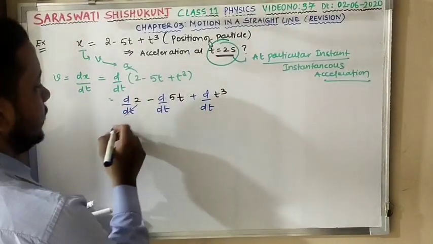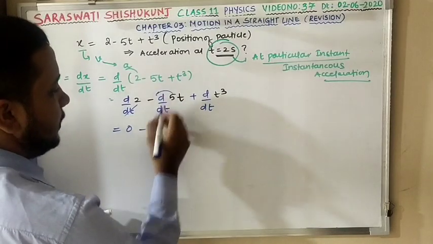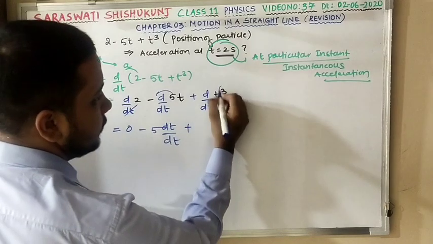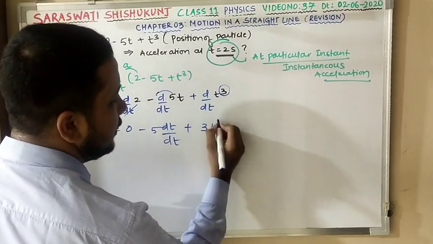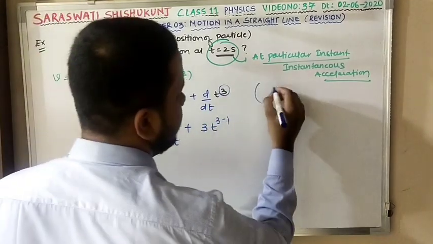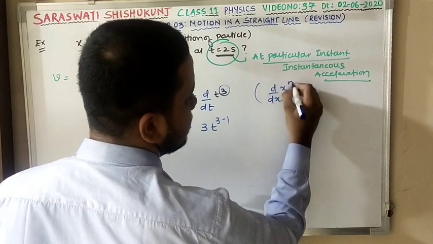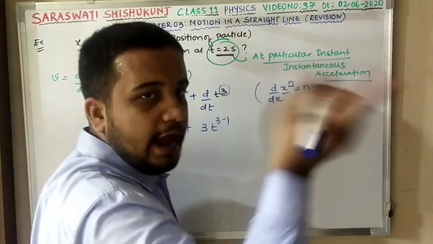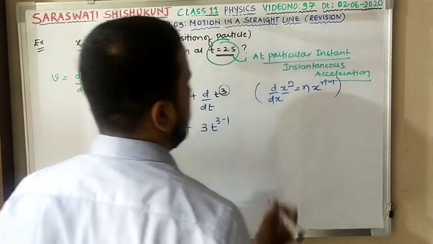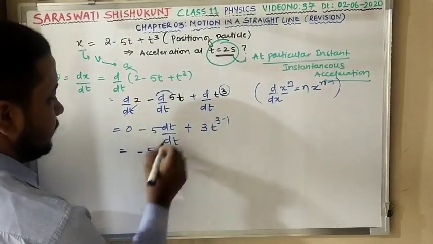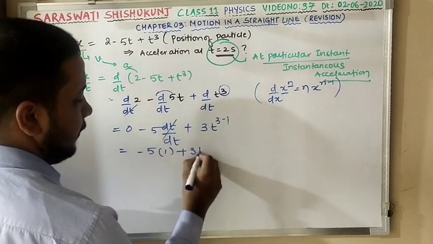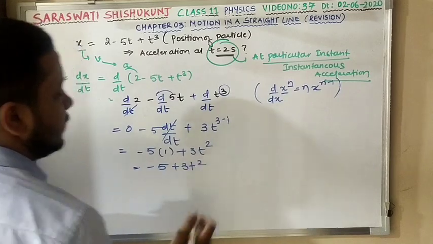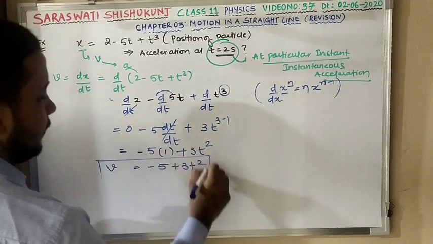Now moving ahead, constant, so 0, 5 will be out, dt by dt plus t cube. First we'll keep the power, then we'll reduce the power by 1, because we need the formula d by dx of x raised to n. First we'll take power n, then we are going to take variable x, and we'll reduce one power, that is n minus 1. So my answer is minus 5 into 1, 3 minus 1 is 2. My answer is minus 5 plus 3t square. Is this clear? This is my v.